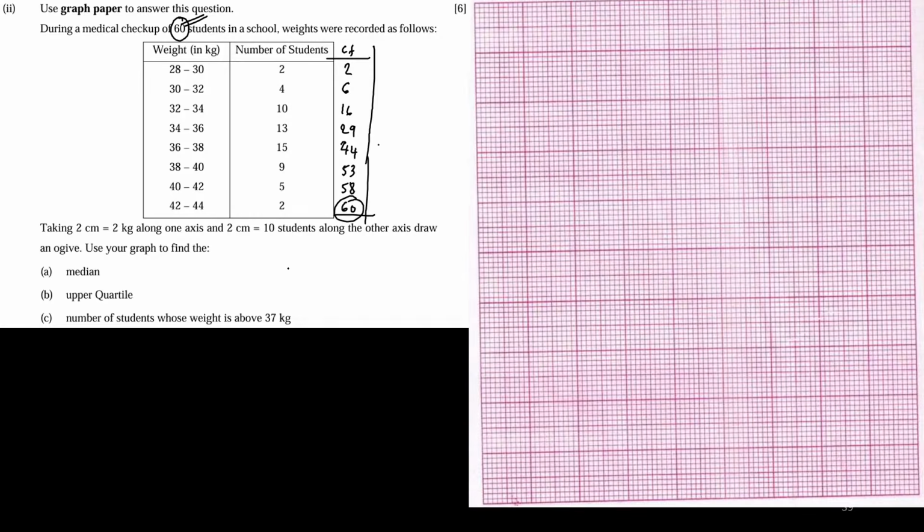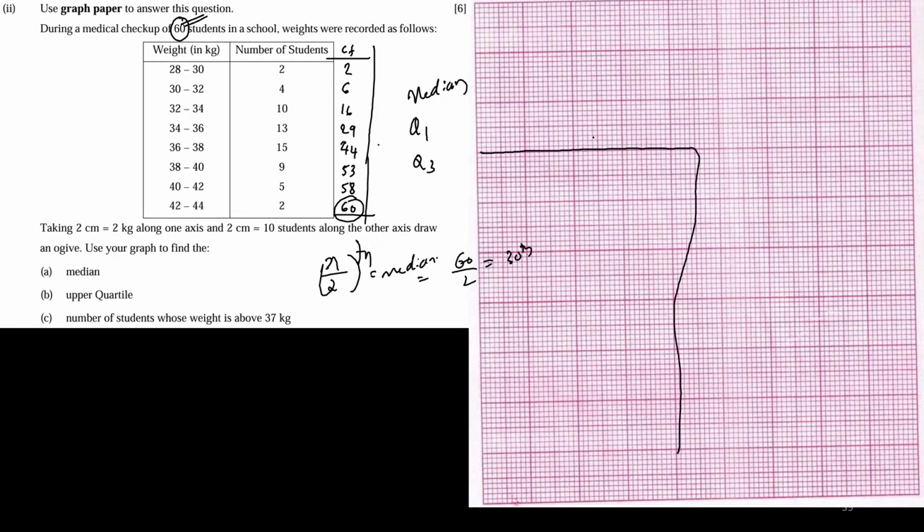So n by 2 score is the median, that is 60 by 2, so the 30th score is the median. One thing I would like to tell you, children: whenever I ask you to find the median, lower quartile or upper quartile, always go from the y-axis to the x-axis like this, and draw the arrowheads.